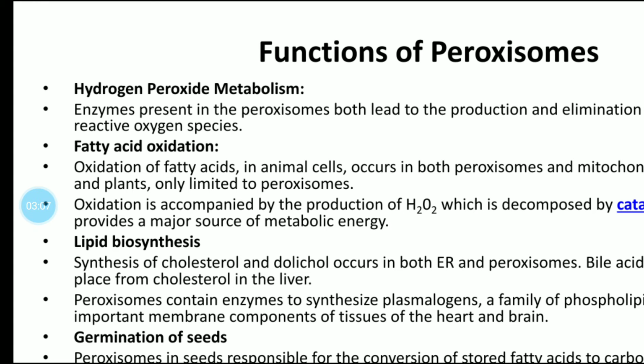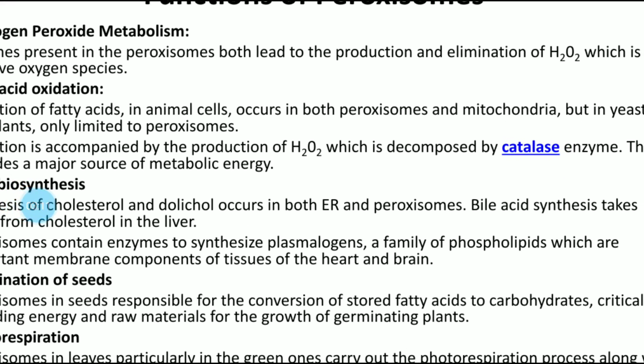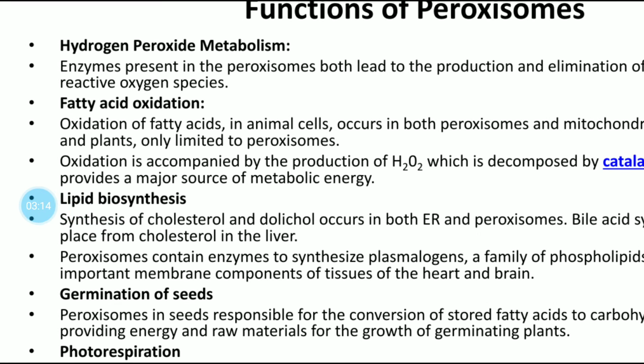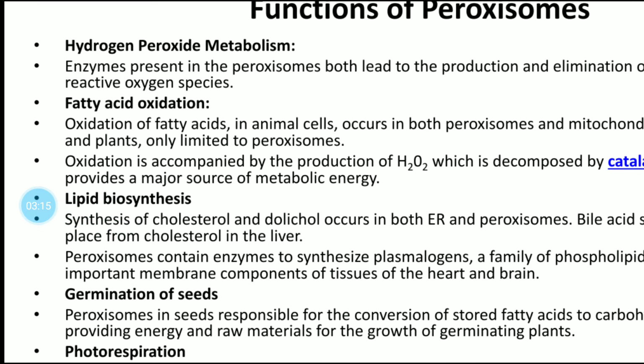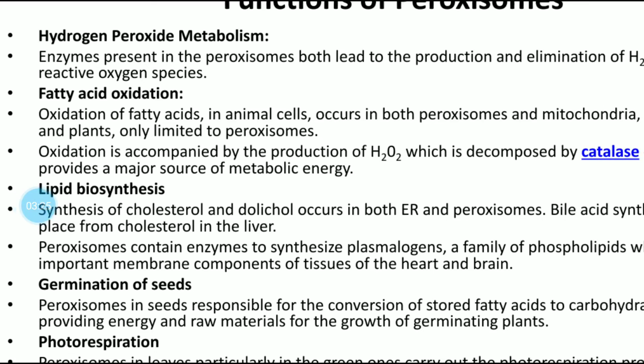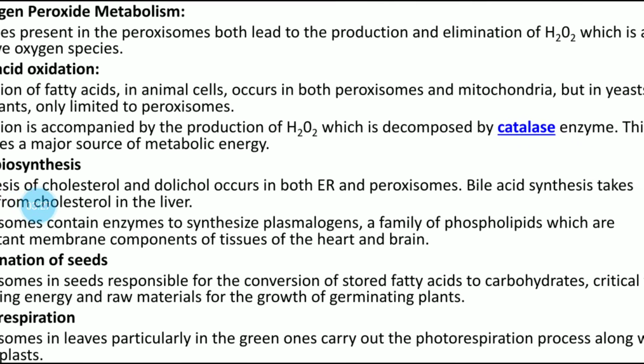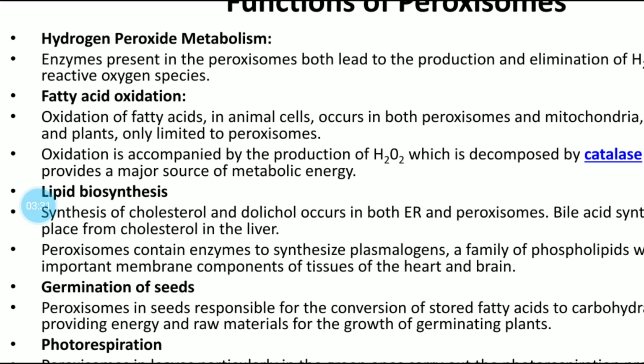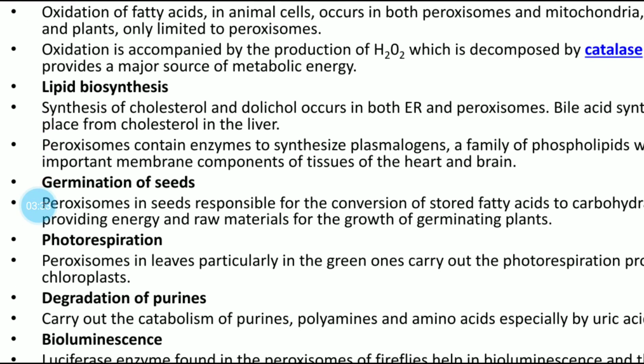Oxidation of fatty acids in animal cells occurs in both peroxisomes and mitochondria, but in yeast it is limited to peroxisomes. Oxidation is accompanied by the production of H2O2, which is decomposed by the catalase enzyme. These provide a major source of metabolic energy.